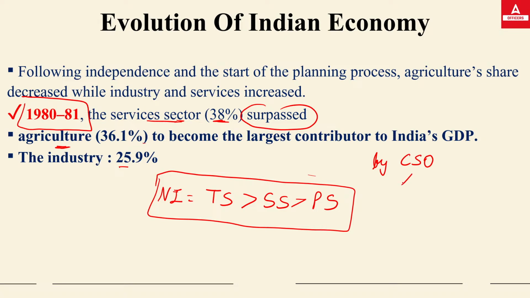So the CSO divided the economy into three sectors, to calculate the national income: primary sector, secondary sector, and tertiary sector. Okay? Now do remember earlier agriculture used to be the dominant sector, now it is the service sector.